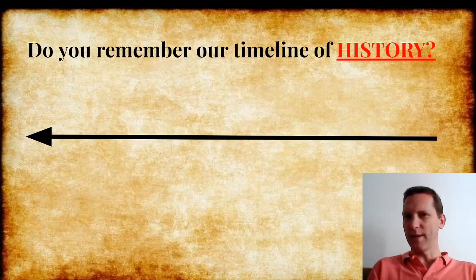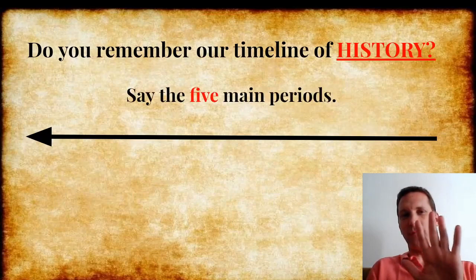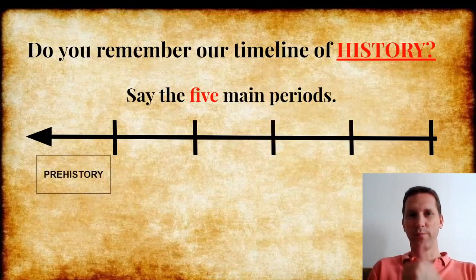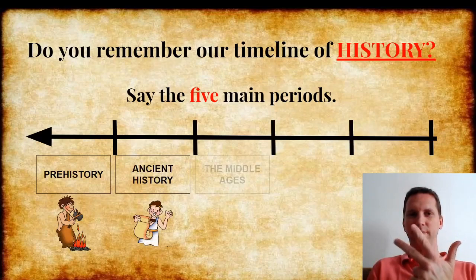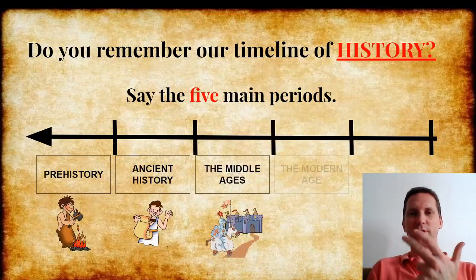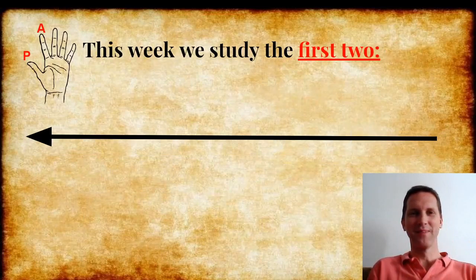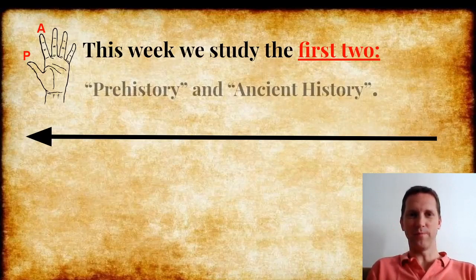Do you remember our timeline of history? Say the 5 main periods. 1, 2, 3, 4, 5. We start with prehistory, ancient history, the Middle Ages, the modern age, and the contemporary age. This week we study the first 2, prehistory and ancient history.